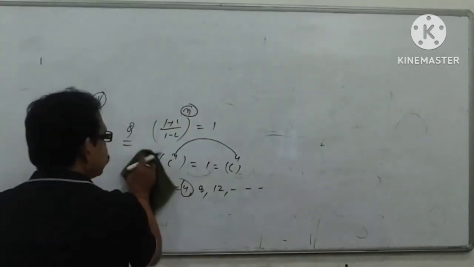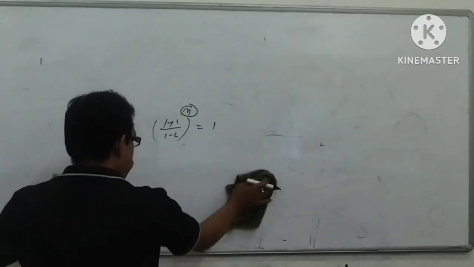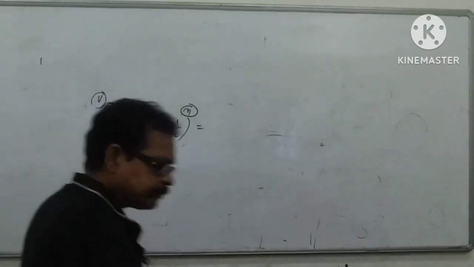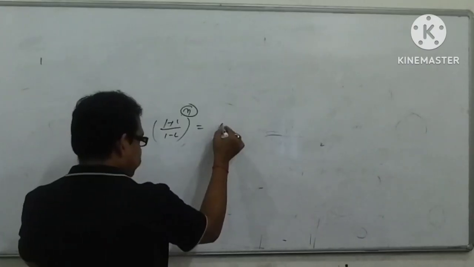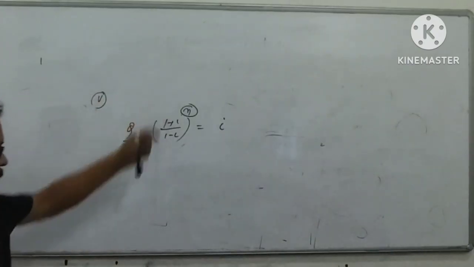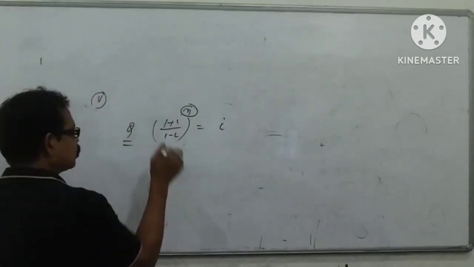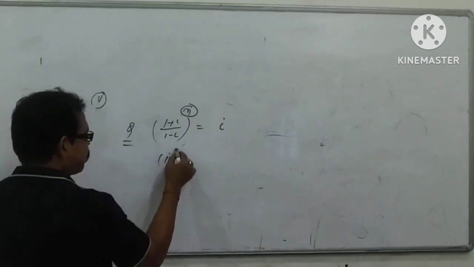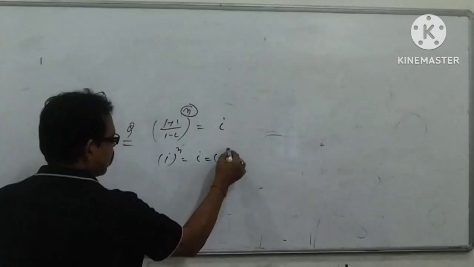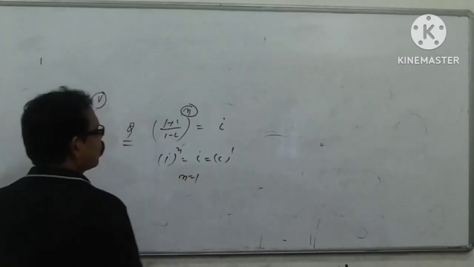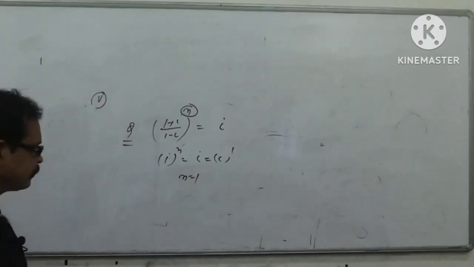Now, suppose in this same question it is given that the result is I, then what is the minimum value of n? My dear student, you can write I to the power n, and I means I to the power 1. So n equals 1. Directly you can compare.